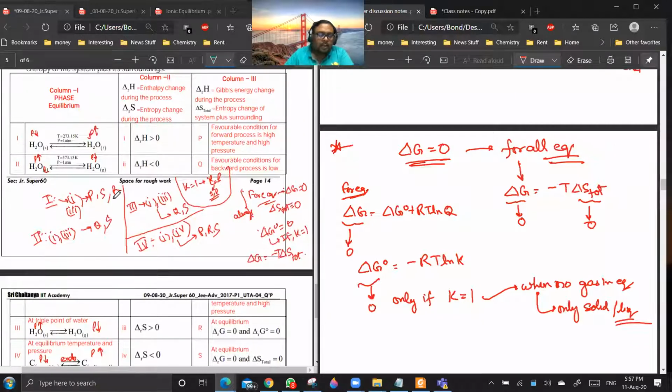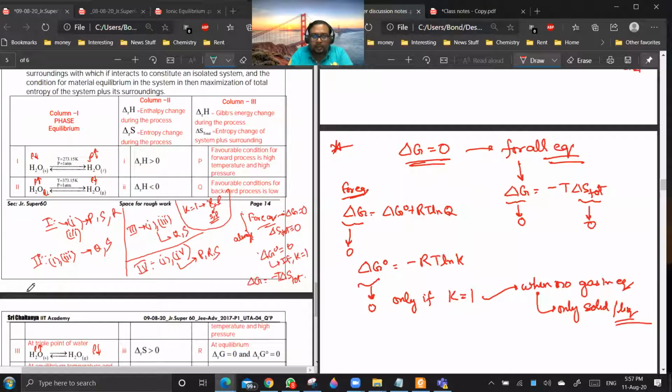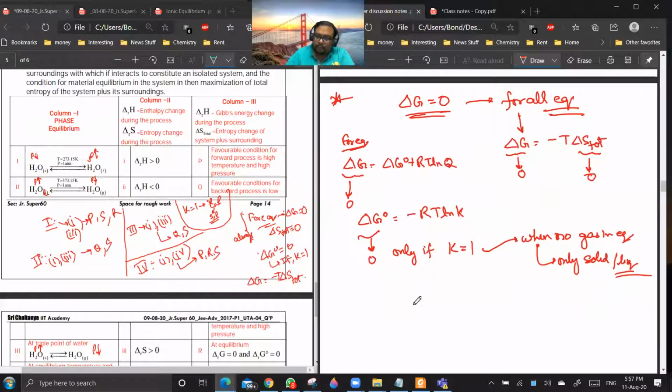Okay. See, these questions will require a lot of experience. Right now you have only been given like 1 week. So let us see how to do this question. First question, H2O solid going to H2O liquid. So you see, H2O solid going to H2O liquid. This is the first case.